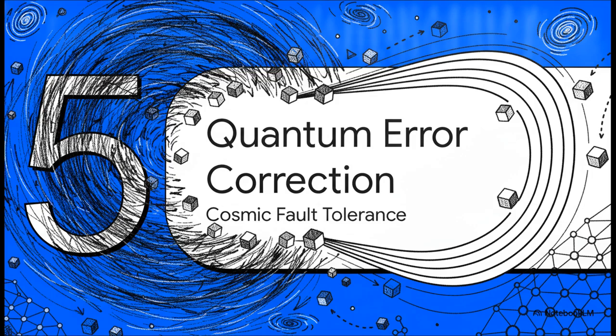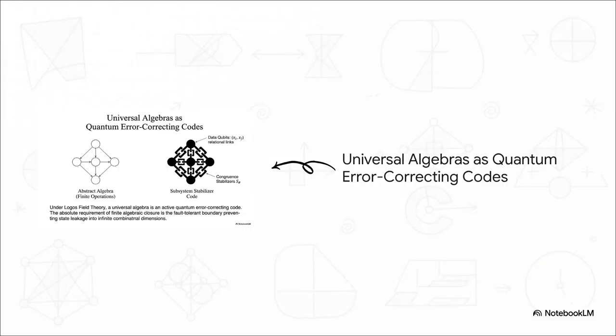Moving right along to Section 5, universal quantum error correction. How does the universe protect all this data? The math maps perfectly here. Under Lagos field theory, a universal algebra isn't just some abstract structure sitting in a textbook. It acts as an active quantum error-correcting code. Those congruence relations we've been discussing actually serve as the fault-tolerant logic channels, the congruence stabilizers, of a subsystem stabilizer code. The absolute requirement of finite algebraic closure is the exact boundary that prevents logical states from leaking out into infinite combinatorial dimensions.